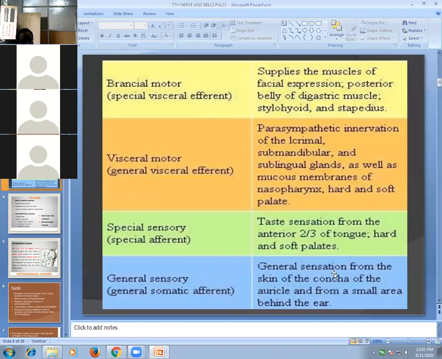Special afferent means taste sensation. So afferent component include to carry taste sensation and to carry general sensation. Efferent component include muscles of second branchial arch and secretomotor fibers to submandibular, sublingual, lacrimal gland, as well as mucous glands of nasopharynx and palate. So that is the supply of seventh nerve.